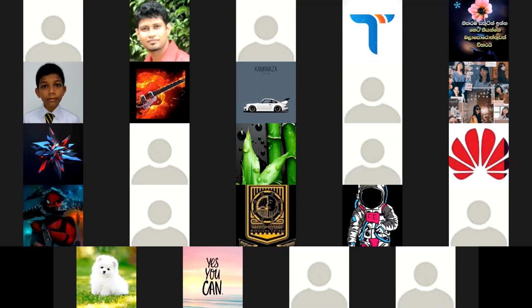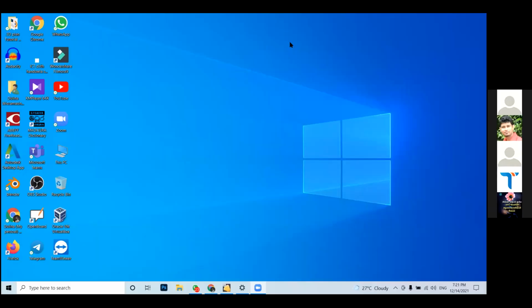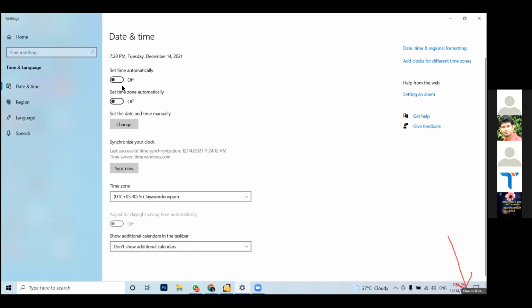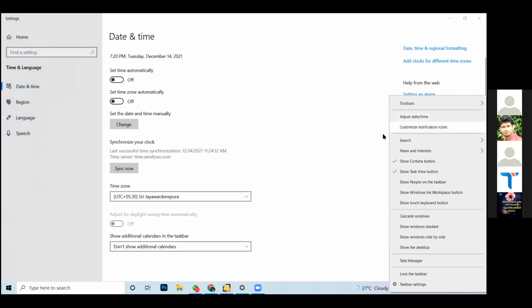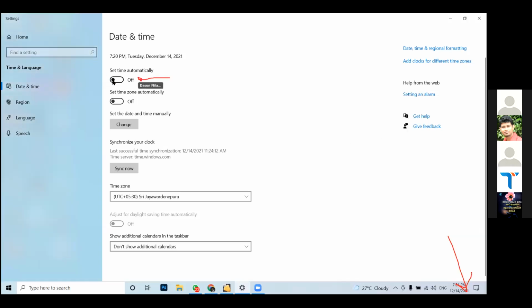Finally, set it back to automatic, right? Otherwise, it will be giving errors. Therefore, please reset it back: set time automatically and set date automatically. Then you don't have to worry, because when you connect to the internet, the internet will automatically correct your settings.